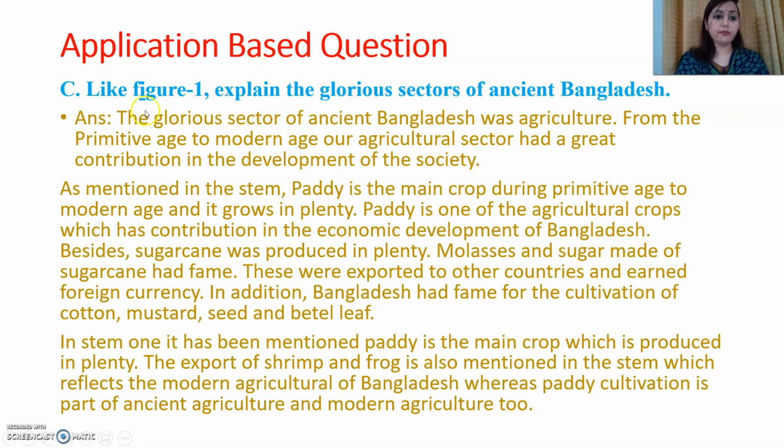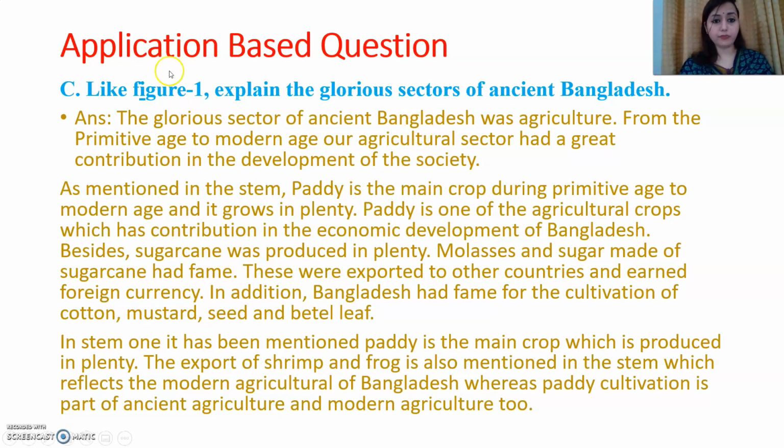Okay. Now see, like figure 1, explain the glorious sector of ancient Bangladesh. In figure 1 we have that paddy is the main crop. It grows in plenty, and there is also the export of shrimp and frog, which was not actually related to the glory of ancient Bangladesh. So you will have to show the similarities, as well as explain the glorious sectors of ancient Bangladesh, relating to the question, that is, figure 1.